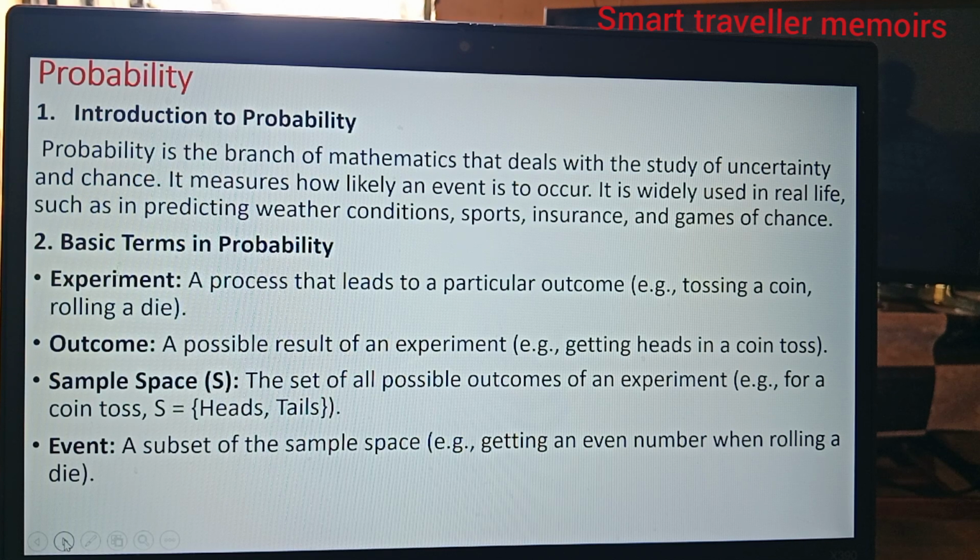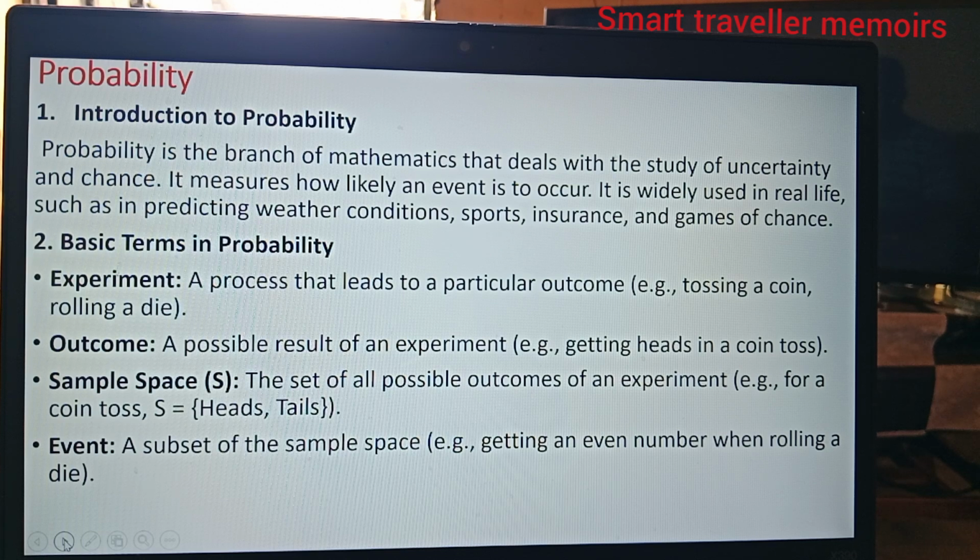Basic terms in probability. Experiment: a process that leads to a particular outcome, e.g., tossing a coin or rolling a die.